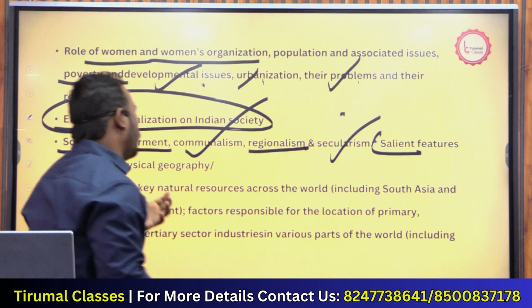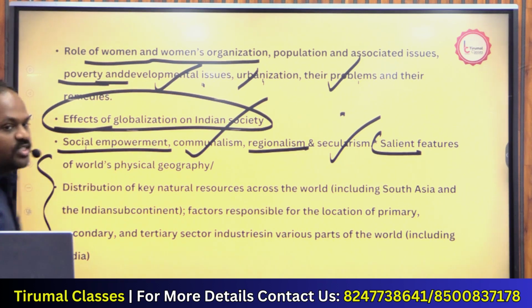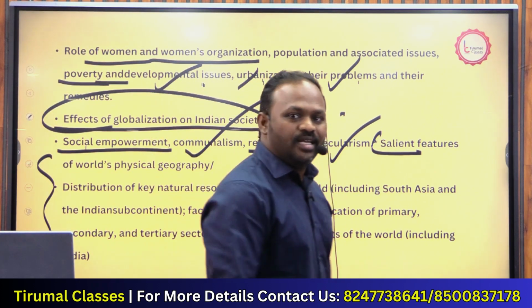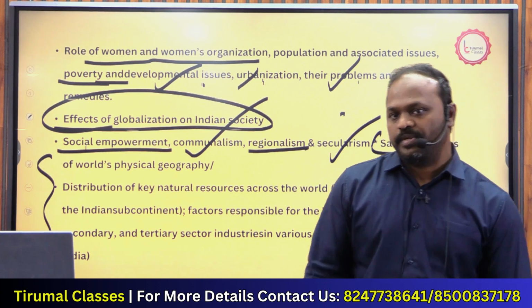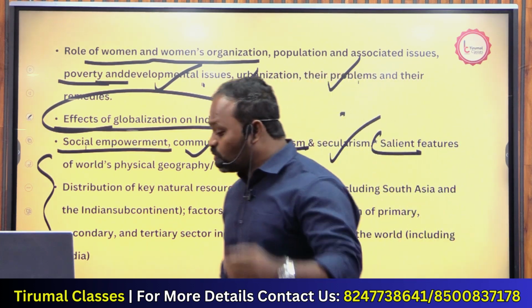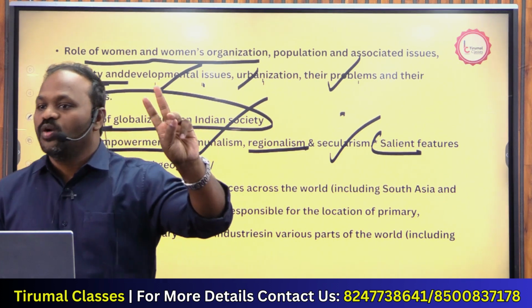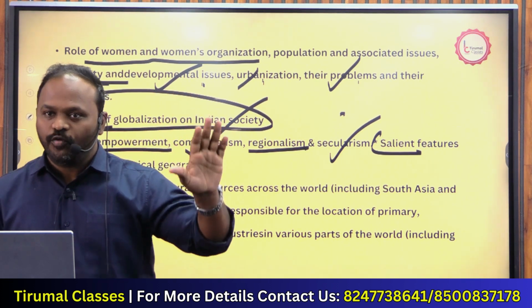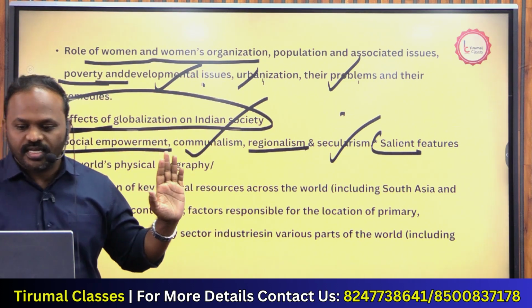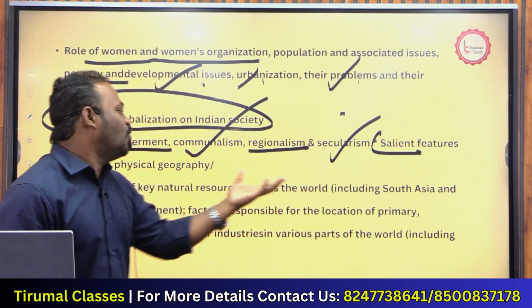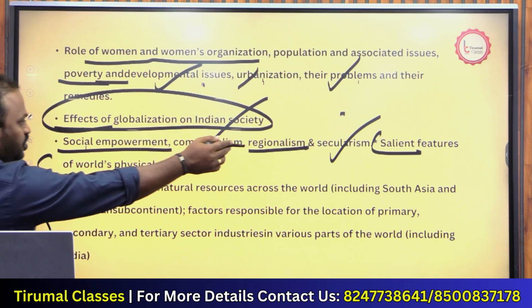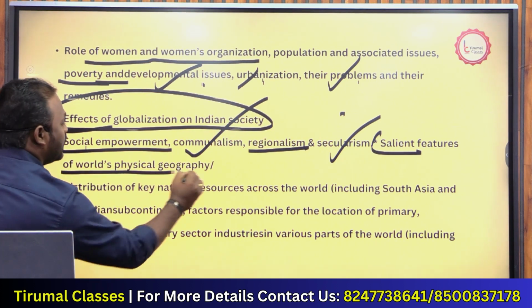From here it is geography. This entire thing is like geography. World geography and Indian geography will be covered in this particular aspect. World geography, how many subjects were there? 3 parts of world geography: climatology, oceanography, geomorphology. Clear, everybody? Let us see what is there in this. Look at salient features of world physical geography.